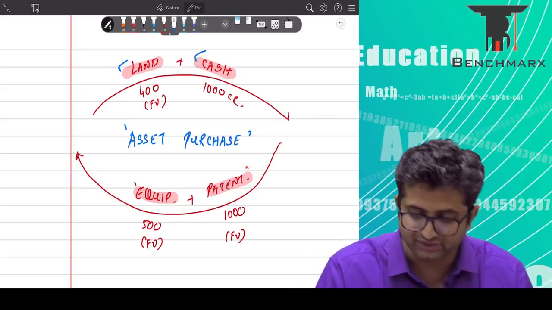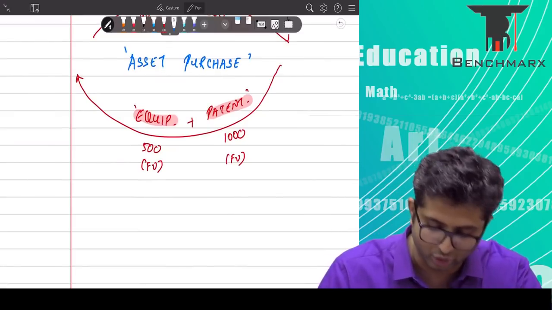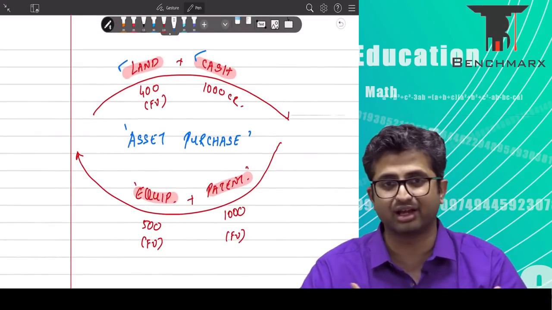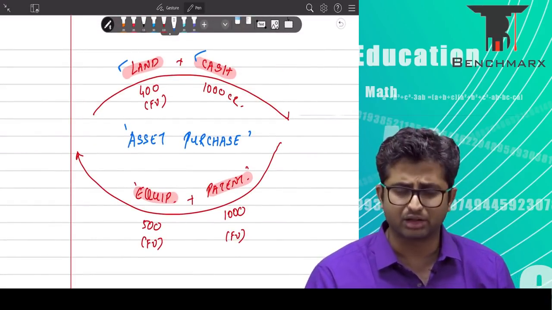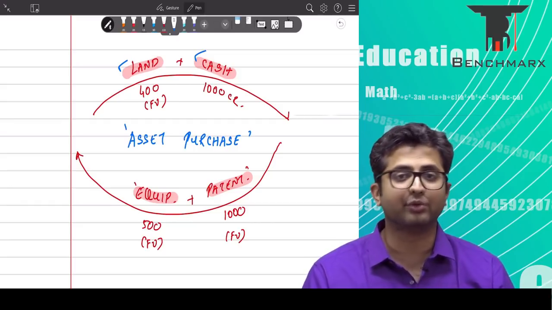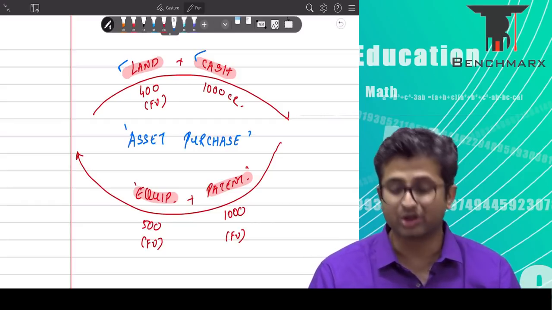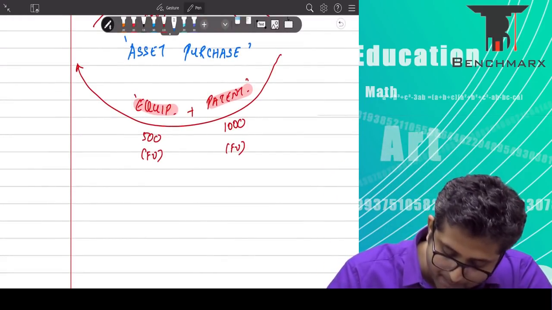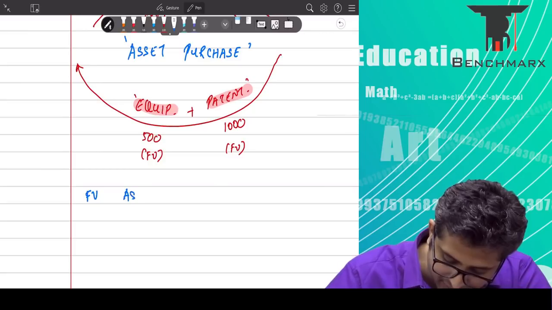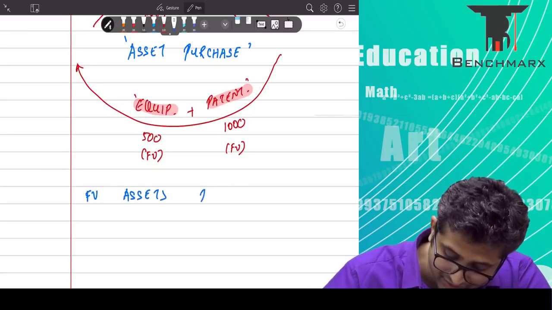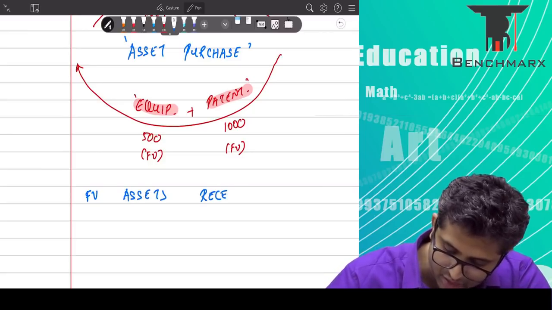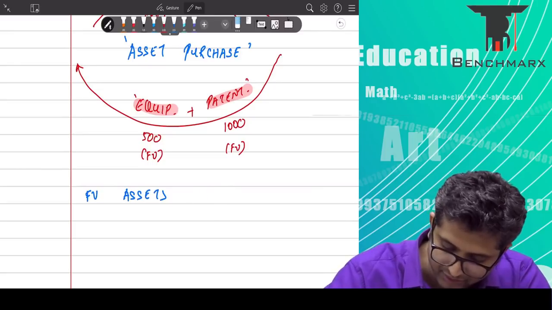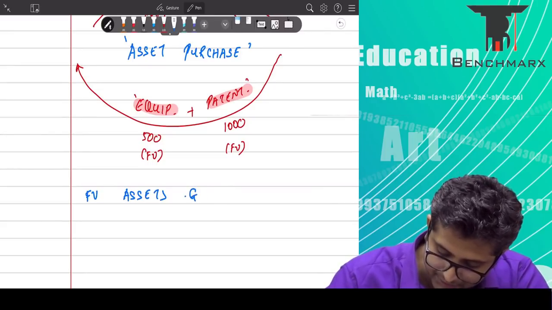So if I total this up, your total transaction, what you are undertaking as a barter, is worth 1,400 rupees, not 1,500. It is not based on the fair value of the assets received, but you are taking the fair value of the assets given up.